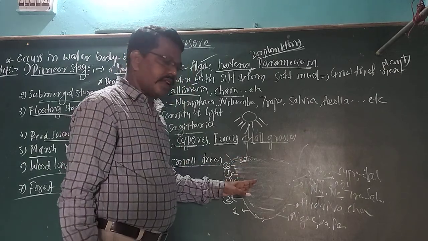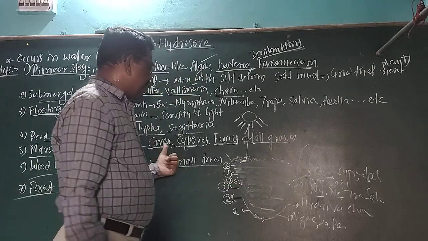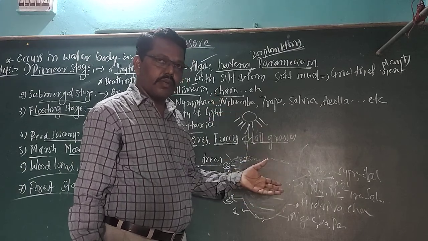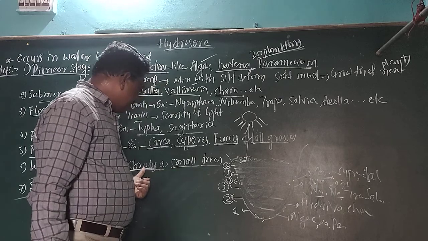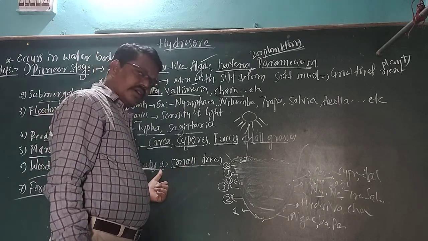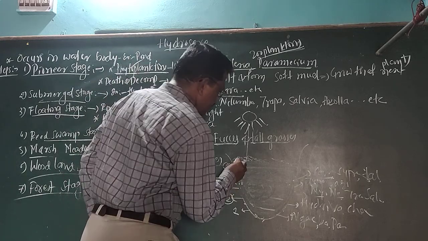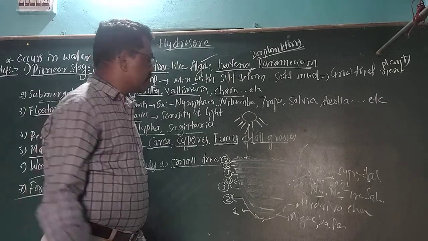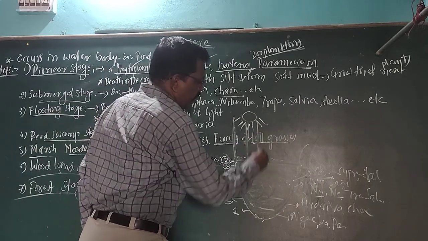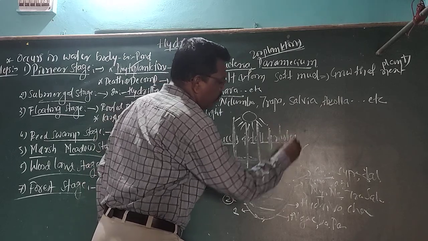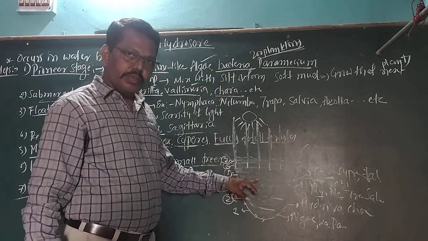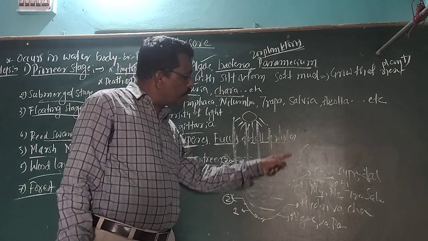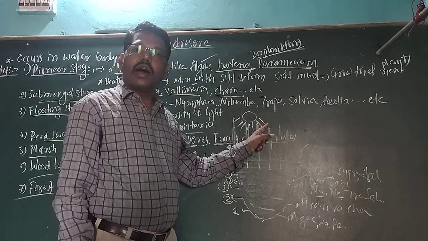Then scarcity of sunlight will happen automatically. The Carex, Cyperus, Ficus, tall grass will die and be decomposed. Then they will form organic matter. Then after the death and decomposition of the shrubs, herbs and small trees, finally the last stage is called the forest stage. You will get higher plants. Tall trees will grow in that area. First we saw a pond, but finally you get a forest. This is called hydrosphere.